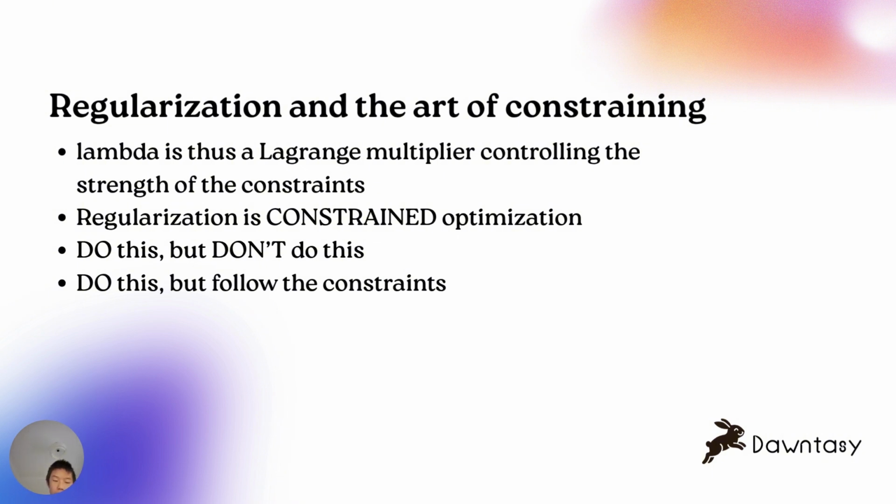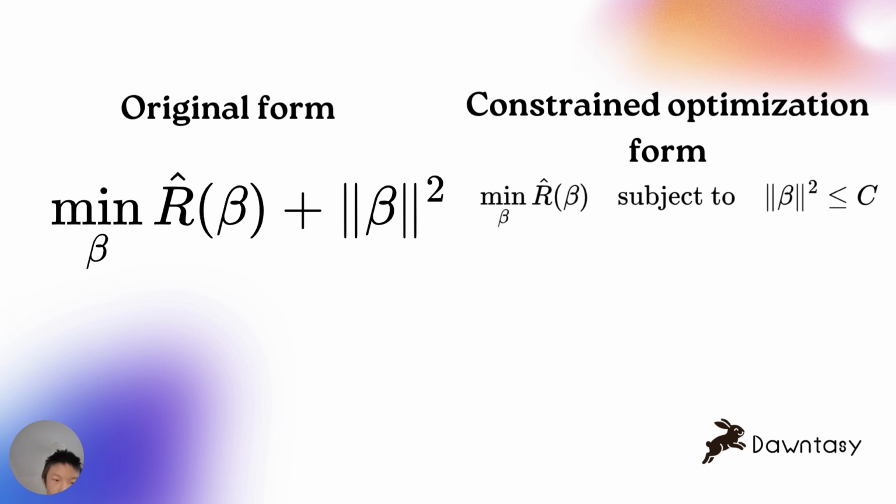Regularization is essentially saying, do this given you follow this rule, or you don't make the complexity that high. In summary, if we go back to this mathematical slide, regularization can be seen as a hard constraint and soft constraint form.